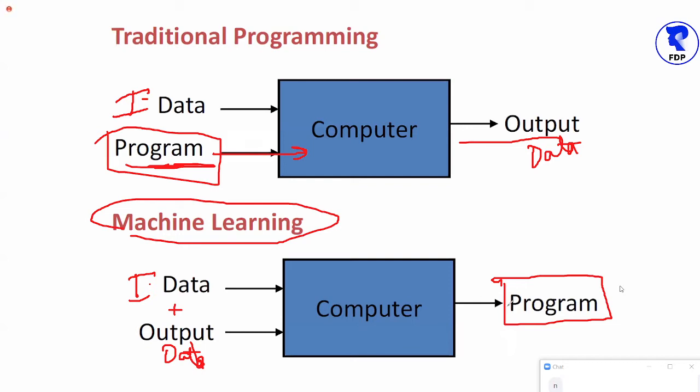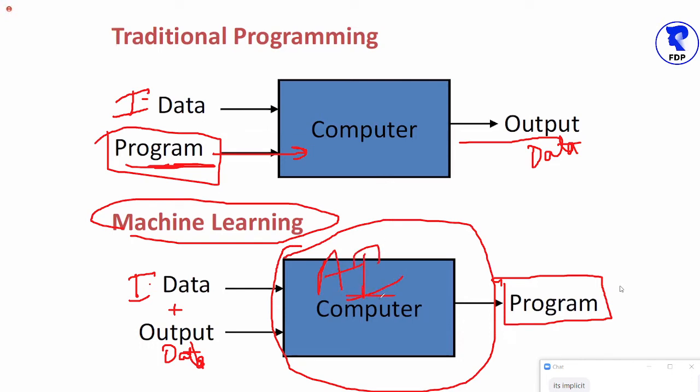So today's biggest lesson in today's FDP is, if I ask you what is the output of any AI based program, the output of any AI based program is another program, and that program is a machine generated program.